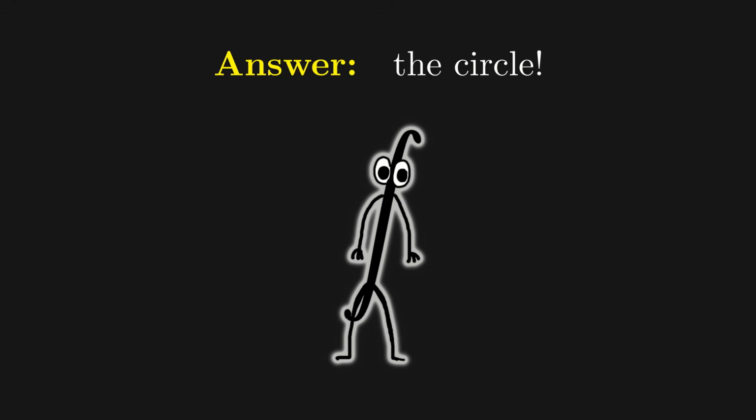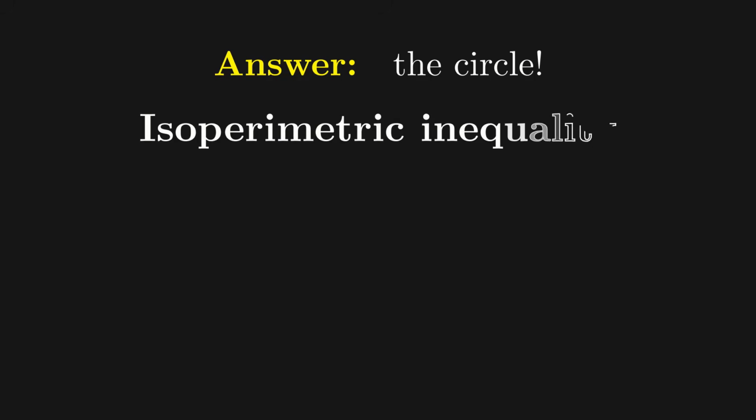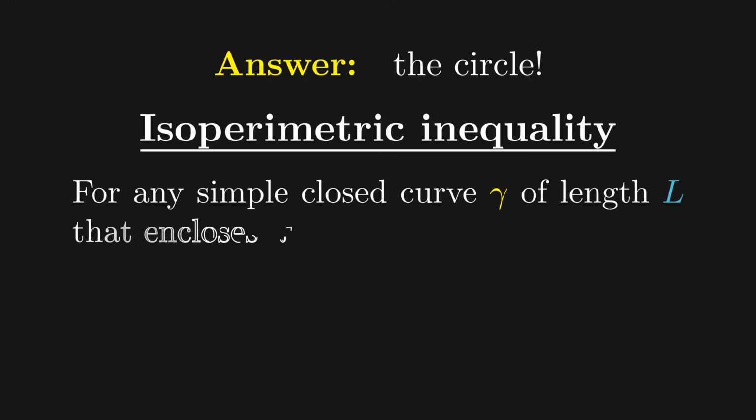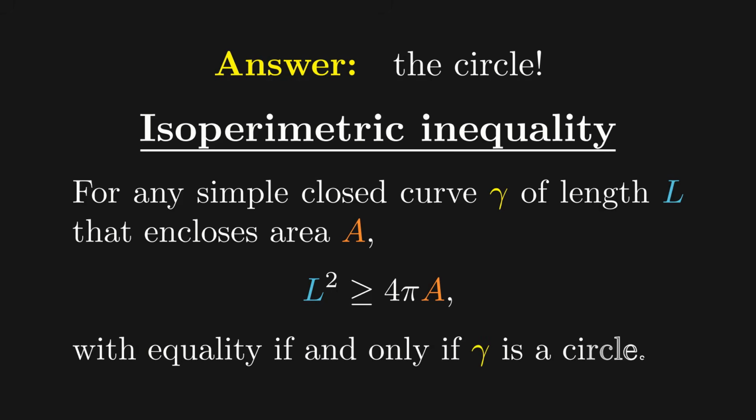But in fact, we have an even stronger result known as the isoperimetric inequality, which states that for any simple closed curve gamma of length L and that encloses area A, the square of L is larger than or equal to 4 pi A, with equality if and only if gamma is a circle. This implies the previous statement because for a fixed value of L, the area A is bounded by this quantity, which depends on L. So A is at its largest when there is equality here, which we claim is the case if and only if gamma is a circle.